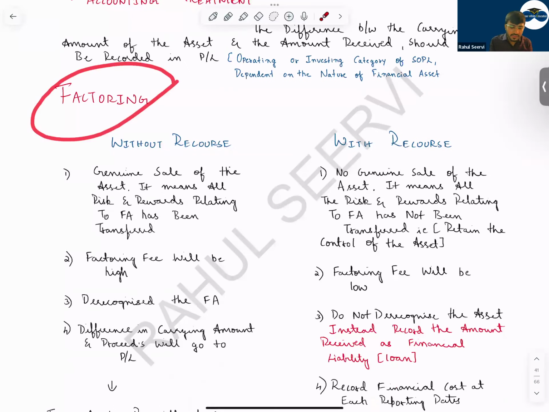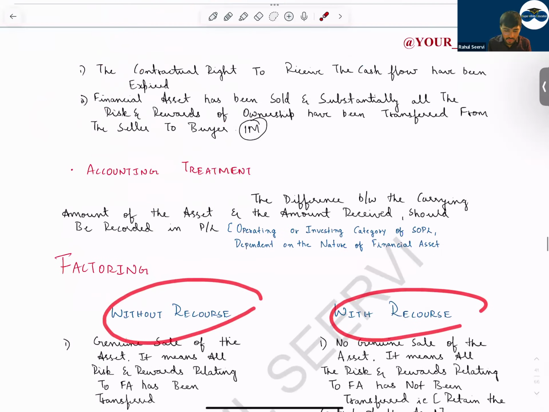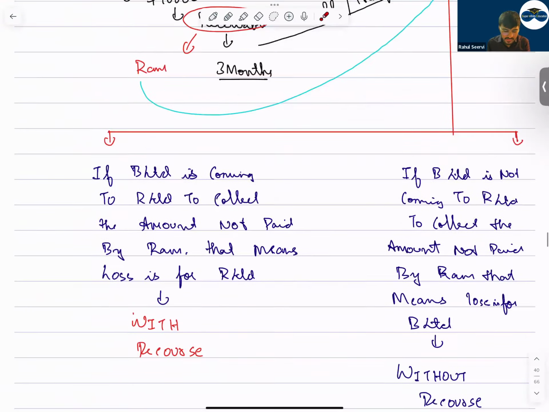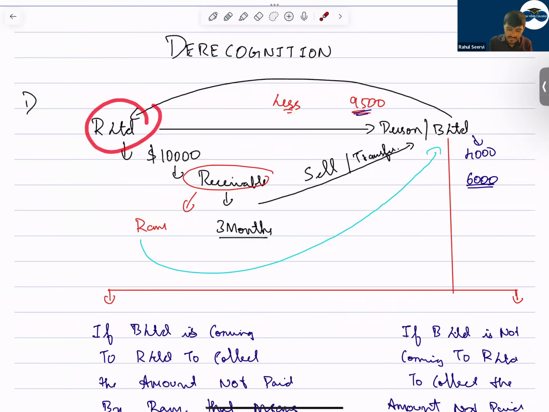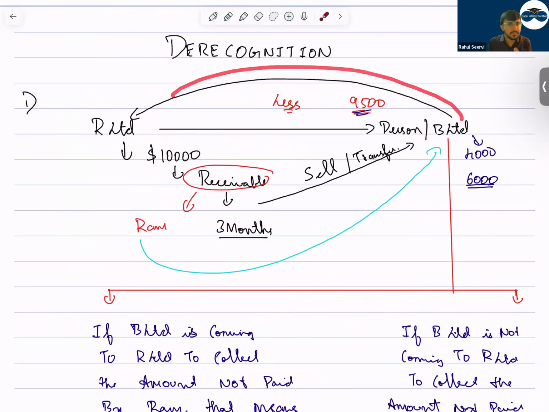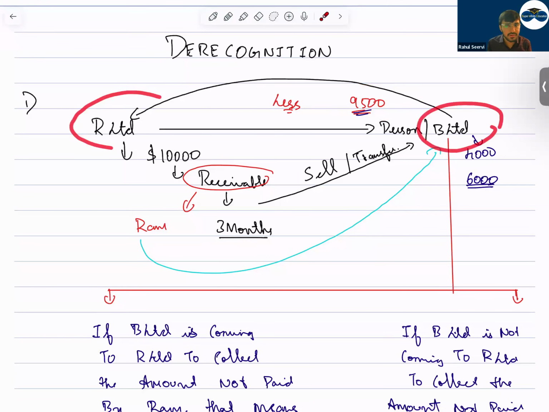So see, there are two things: factoring without recourse and with recourse. What does without recourse and with recourse mean? See, A limited and B limited are there. A limited has a receivable of $10,000. They need money today, so they will go to a person, and this B limited will be ready. B limited will say, okay, we'll take your receivable, but today we will give you 9,500. So the 500 is an earning for B limited.